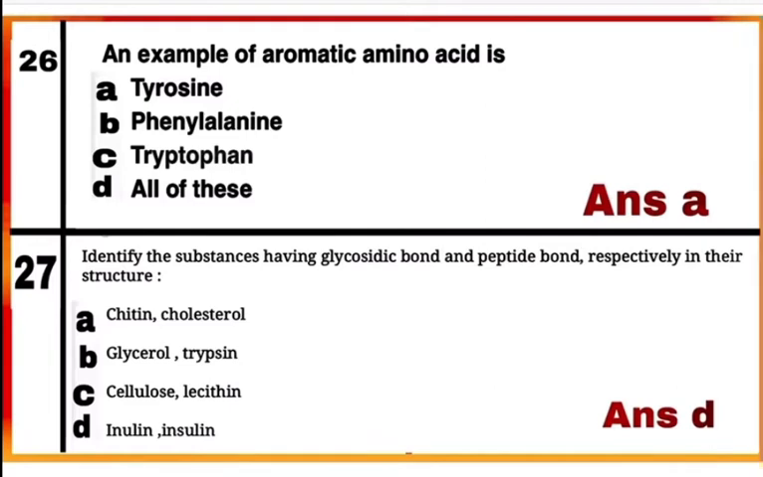Question 27. Identify the substances having glycosidic bond and peptide bond respectively in their structure. Glycosidic bonds are present in a polysaccharide, which joins one monosaccharide with another, while a peptide bond is a bond formed between two amino acids in a polypeptide or protein. Here, out of the given 4 options, option D is correct, where inulin is a polysaccharide with glycosidic bonds and insulin is a protein with peptide bonds. So here mark D as the correct answer.